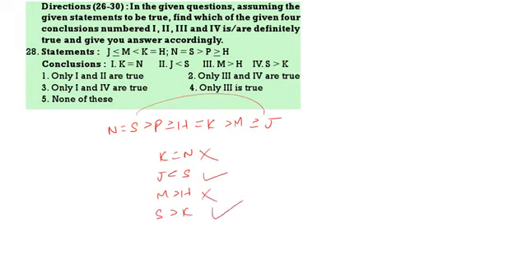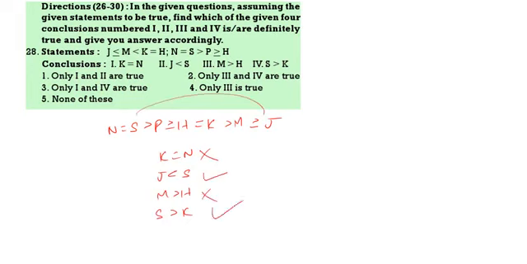First one D less than or equal to E. Second one K less than or equal to S. Third one W less than or equal to A. Fourth one D greater than S. D less than or equal to E does not follow. K less than or equal to S does not follow because the symbols have been changed. W less than or equal to A does not follow. D greater than S does not follow. So none follows. So none is true. If none follows, you have to select none is true. Then 31 to 35.